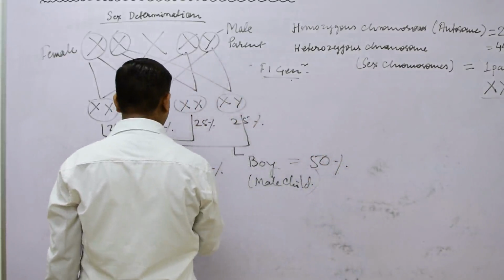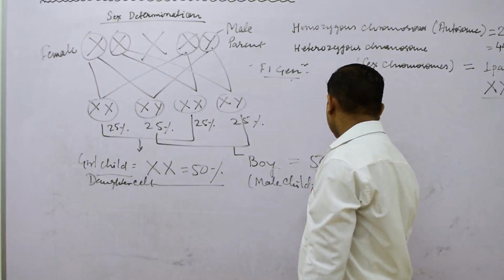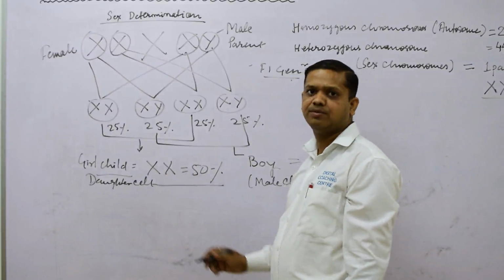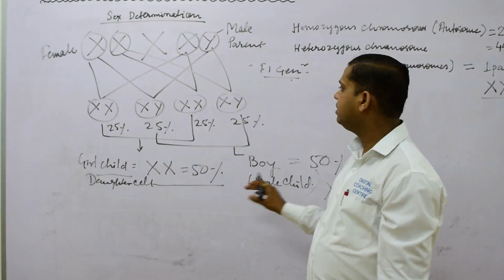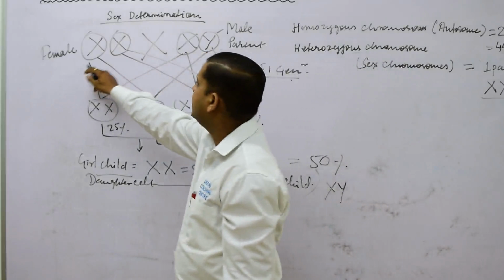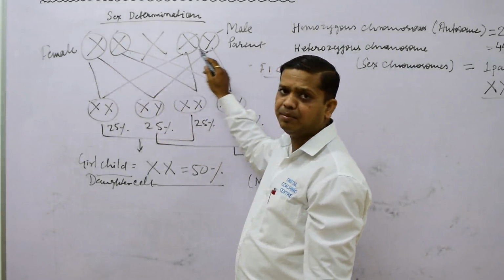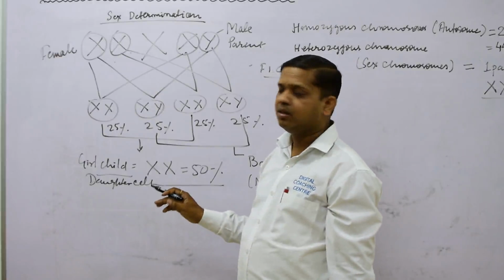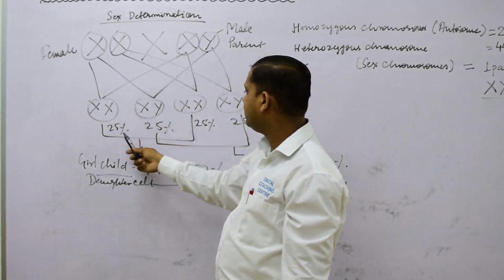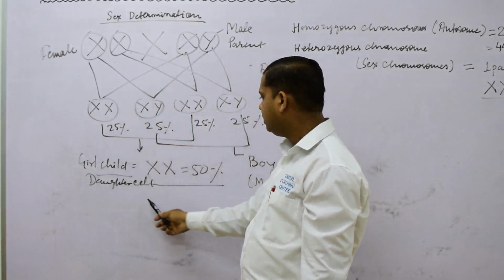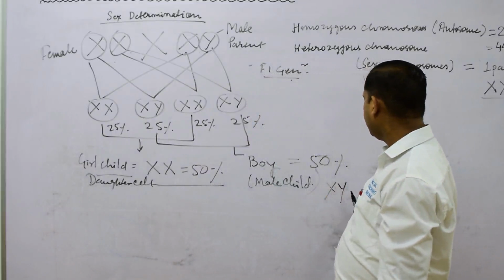So in this we understand that there is a 50% chance of a male child, which is represented by X and Y, and a 50% chance of a girl child, and in this way sex determination takes place. Here the female has XX, that is the mother's gametes, and the father has X and Y gametes. They determine the genetic material, where you see 25% for each cell, with girl child getting 50% and boy child again 50%.